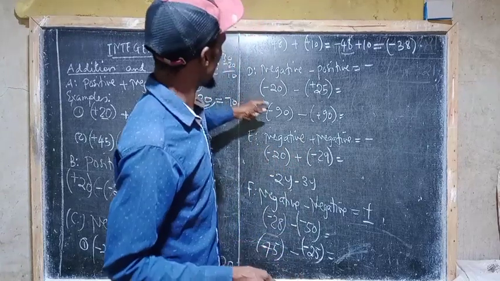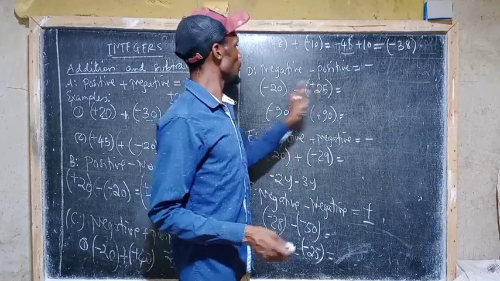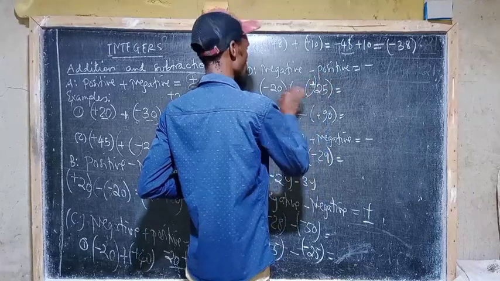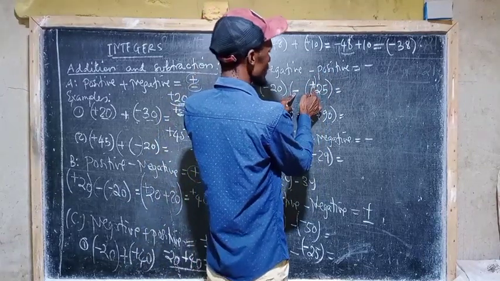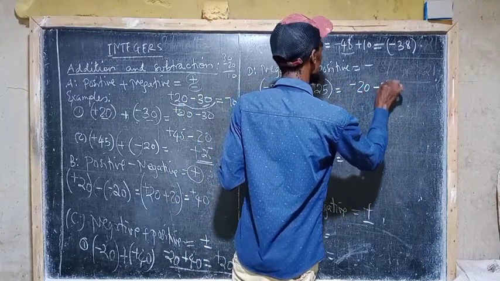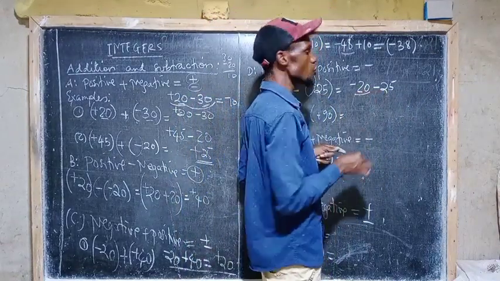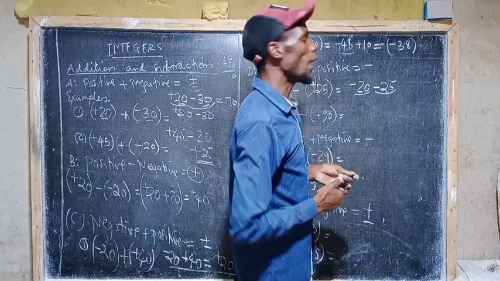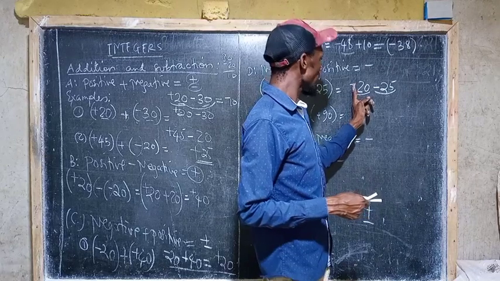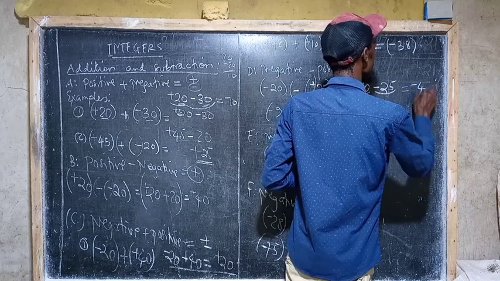Another example here: we have negative 20, negative, positive 25. It means we have negative here and positive here. So we have to multiply them. Negative times positive, we get negative. So we have negative 20 and then negative 25. How many negatives are in total? So we have to add them. Negative 20 and negative 25, in total we have negative 45.